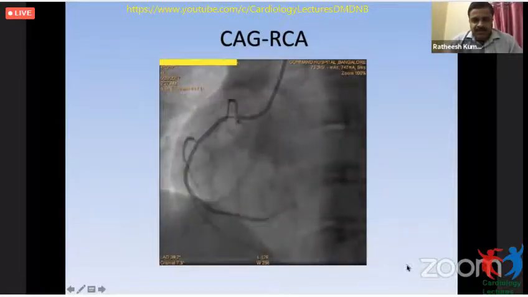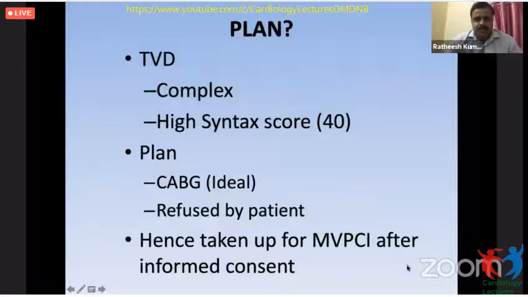So he had a complex triple vessel disease with a high SYNTAX score, and CABG was definitely the ideal choice for him. He's a young guy without any LV dysfunction and other comorbidities, with ostioproximal disease with good target vessels. He was referred for CABG, but he vehemently refused it for whatever reason. And after proper counseling, he was taken up for multi-vessel PCI.